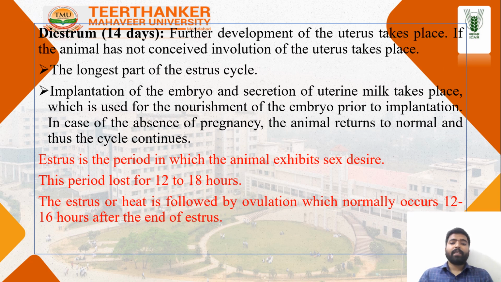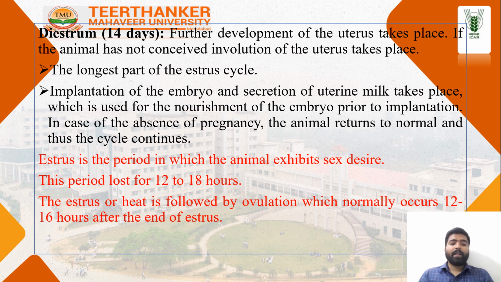Dioestrus is the last phase. It is 14 days. Further development of the stress cycle takes place if the animal has not conceived, and involution of the uterus takes place. It is the longest part of the stress cycle. Implantation of the embryo and secretion of the uterine milk take place, which serves as nourishment for the embryo prior to implantation. In case of absence of pregnancy, the animal returns to normal and the cycle continues.